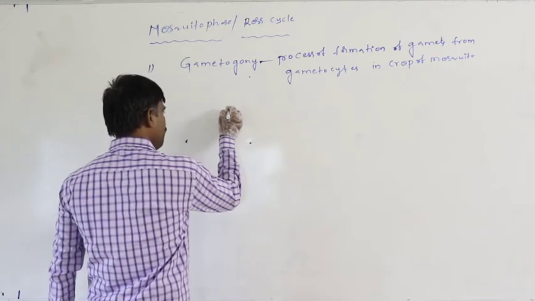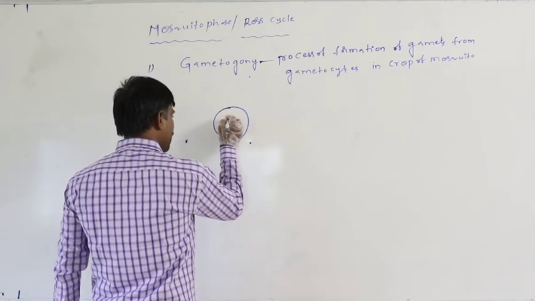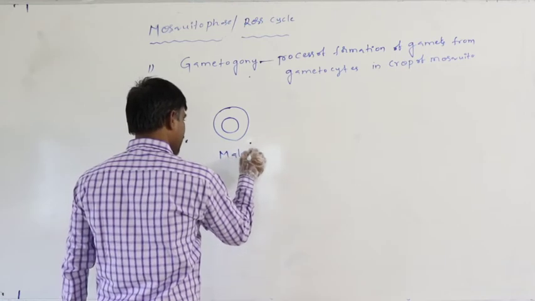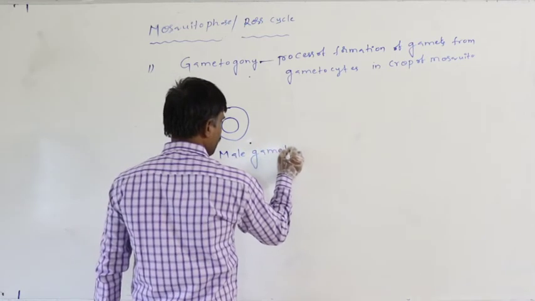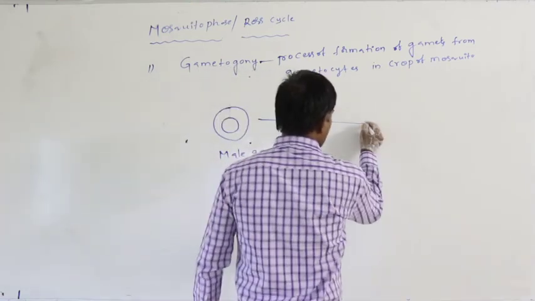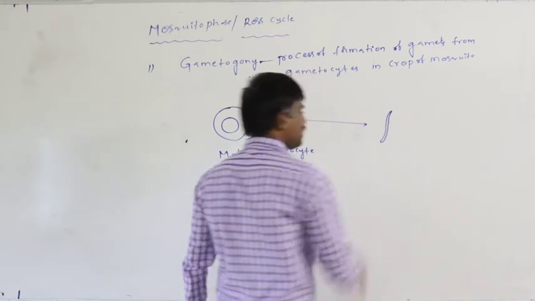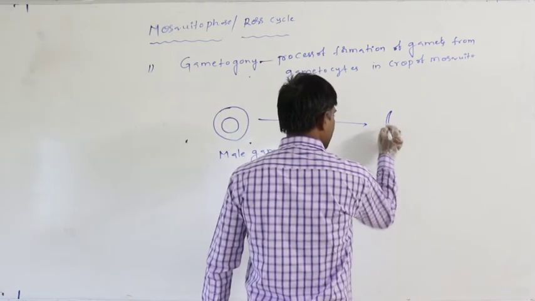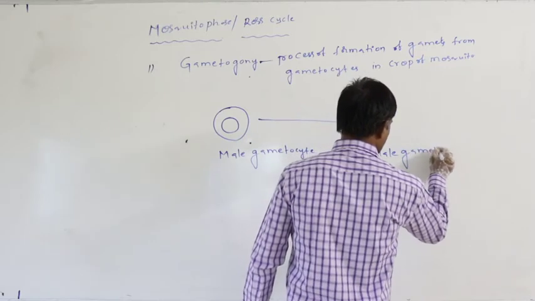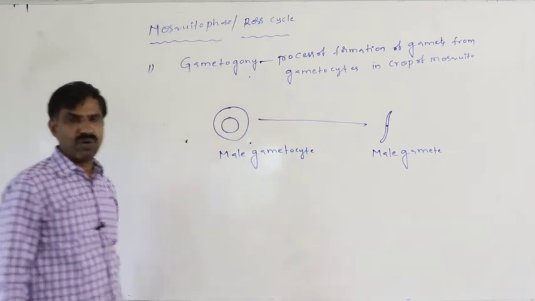For example, just assume this is the male gametocyte. From this male gametocyte, if a male gamete is formed, then that is said to be male gametogamy.